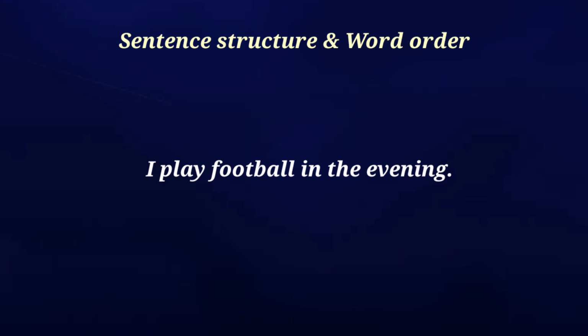In the English language, we have to follow this sentence structure to convey a meaning. For example, "I play football." I is the subject, play is the verb, football is the object part. So it is very clear. This is how an English sentence should be. This is the word order in an English sentence.